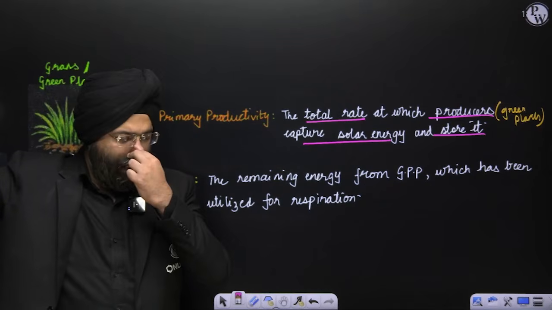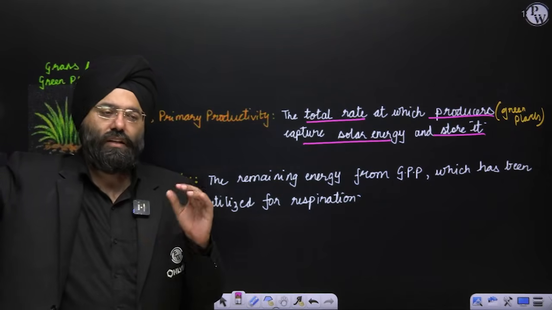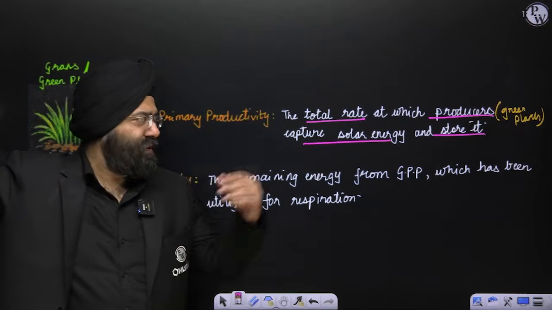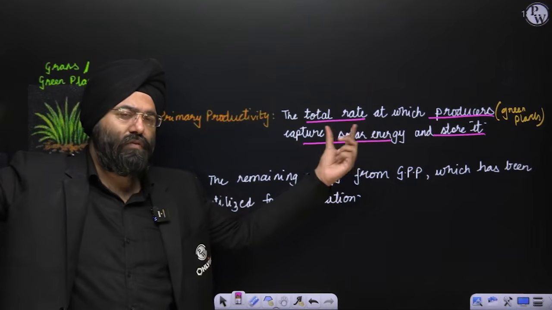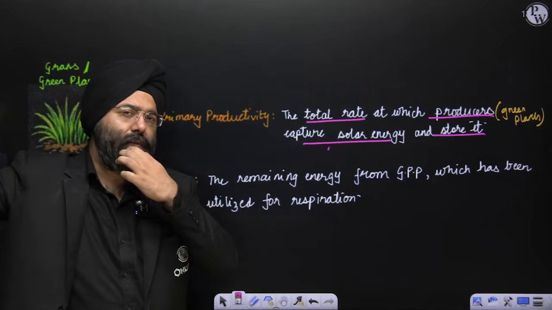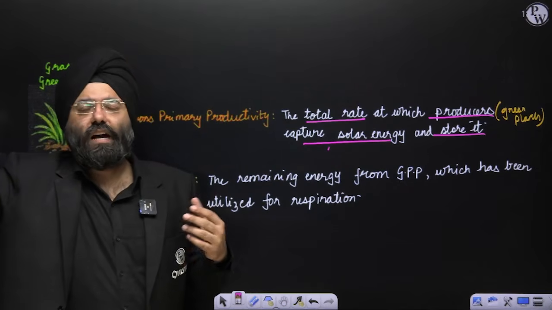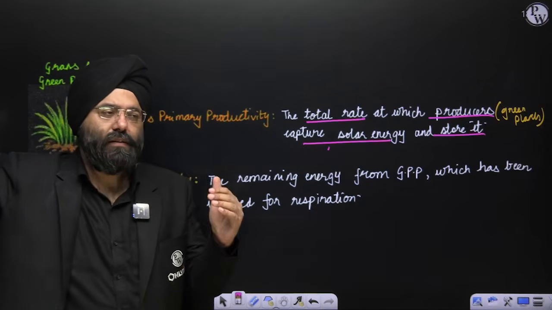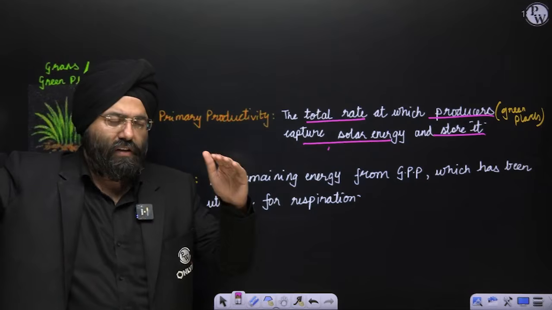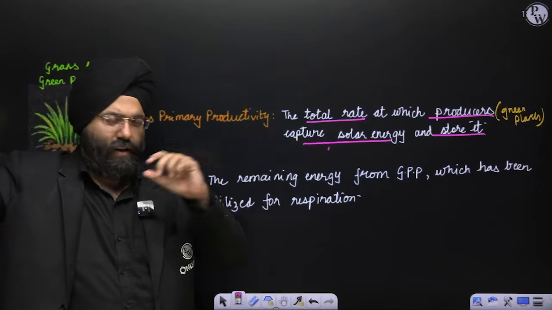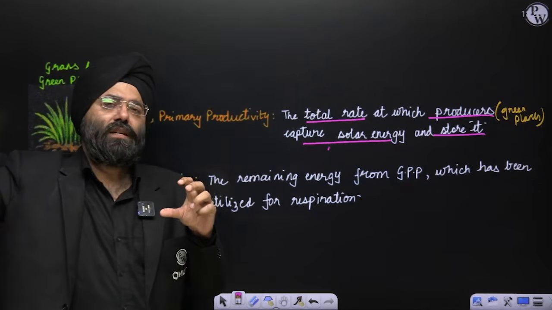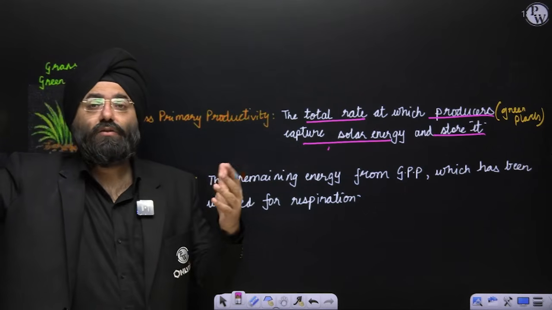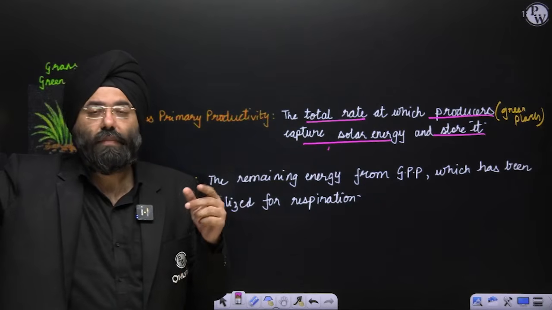Now you know that the amount of energy being stored is not the total energy, because out of what is captured and stored, some will be utilized for the basic metabolic or respiration activities of the plant also. So let us say a plant is being eaten by a person, or an animal of the next trophic level. For them, the complete amount of energy captured by the plant will not be available, because some energy has already been utilized by the plant for its respiration.